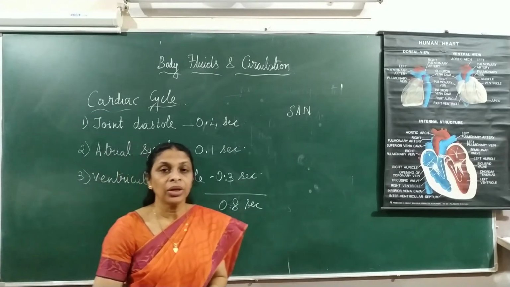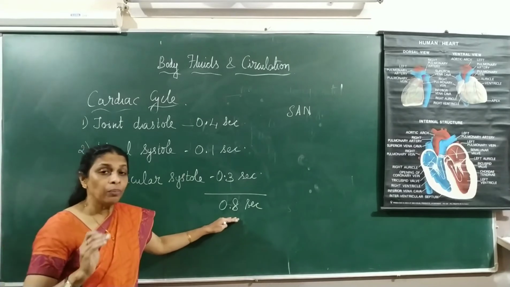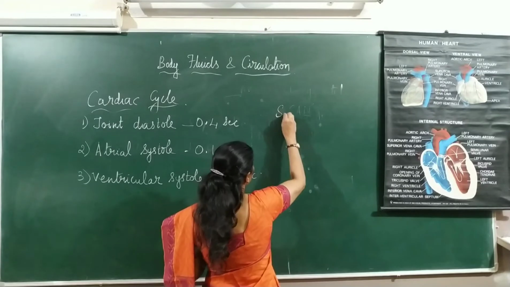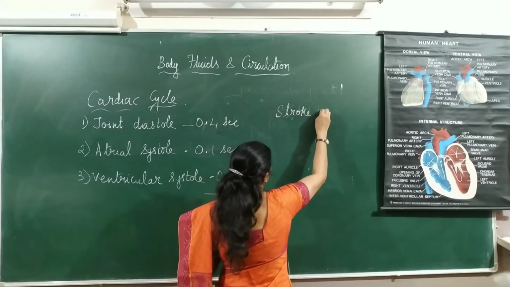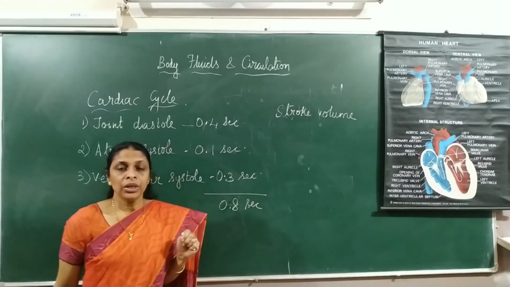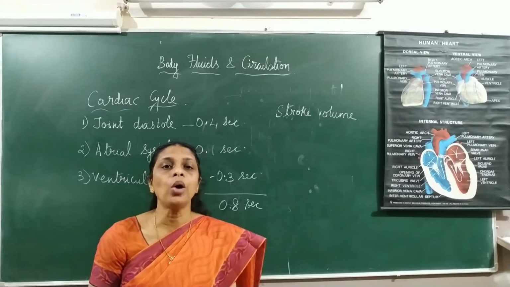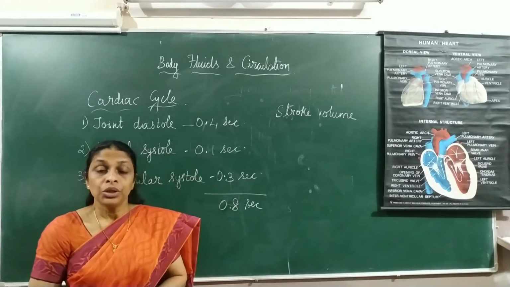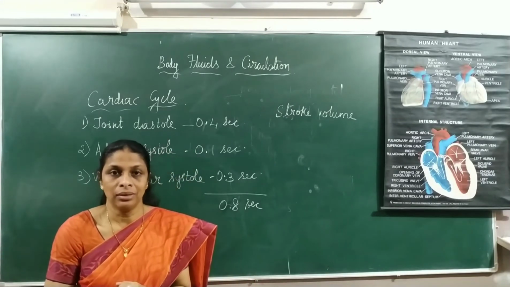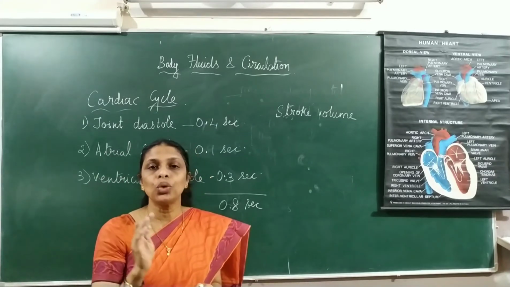And related to this, we have to study two terms, that is stroke volume and cardiac output. So first one is stroke volume. Now what is stroke volume? The amount of blood which is pumped out from one of the ventricles during one cardiac cycle, during one heartbeat, is called stroke volume.